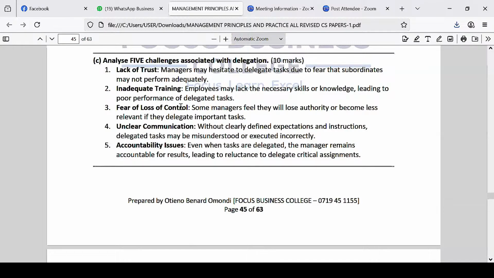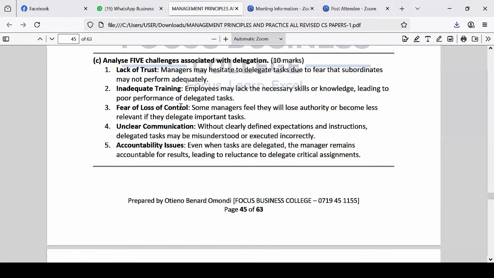Number one is lack of trust. Sometimes we don't delegate duties to our juniors because we don't trust that they're able to do the work the way it's required. If you don't have 100% trust that your junior can do the work, then delegation becomes very, very difficult because you're doubting them. Managers may fail to delegate tasks due to fear that subordinates may not perform adequately. When you fear that the junior member of staff may not be able to do the work well, it is a case of fear. So number one is lack of trust.